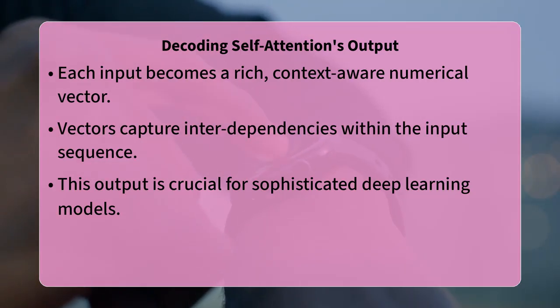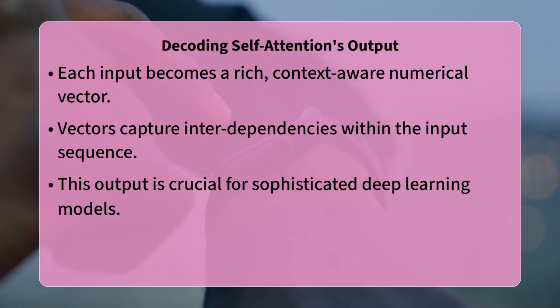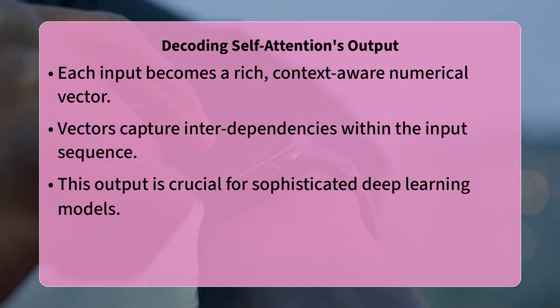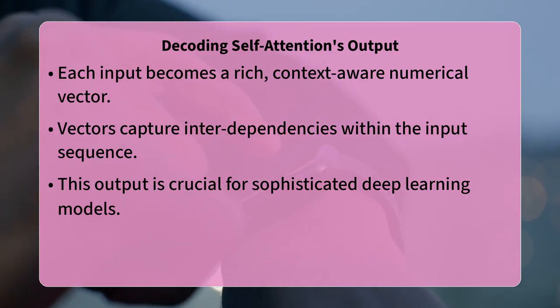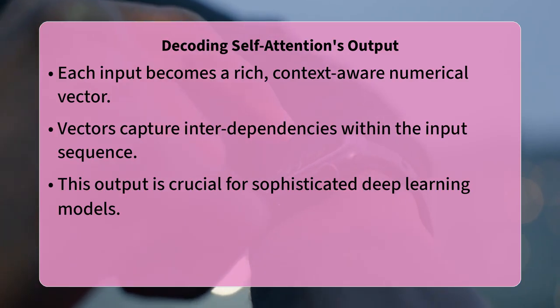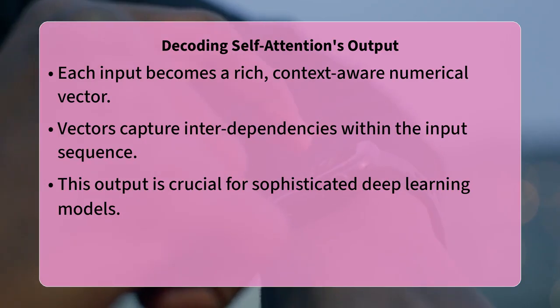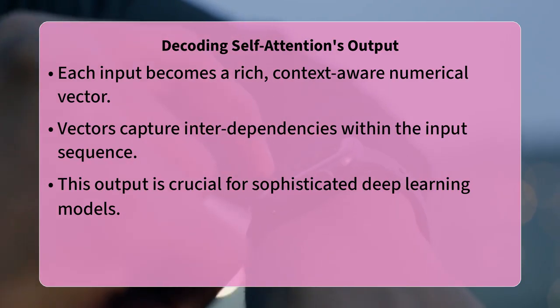Have you ever wondered how advanced artificial intelligence models manage to understand the nuances of language or complex data, even when words are far apart in a sentence or elements are distant in a sequence? How do they connect seemingly unrelated pieces of information to form a coherent understanding?